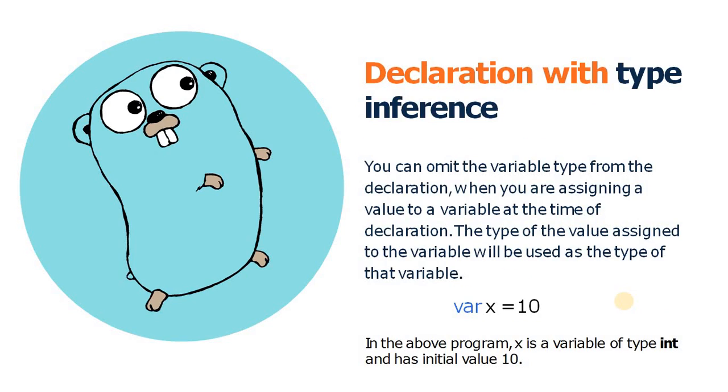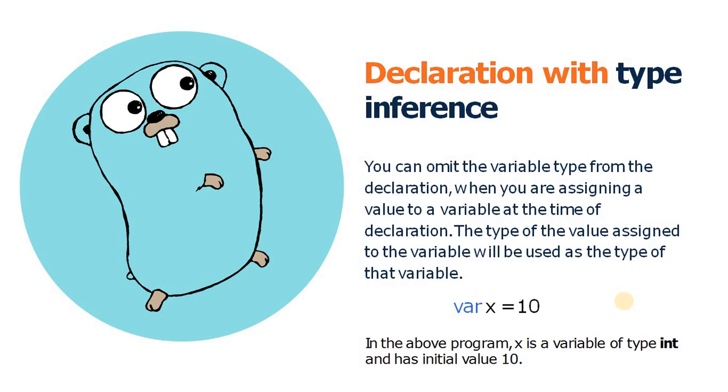Moving on to the next, declaration with type inference. In this case, we declare a variable with an initial value, as we discussed in the earlier slide, but in that case we assigned the type as well.